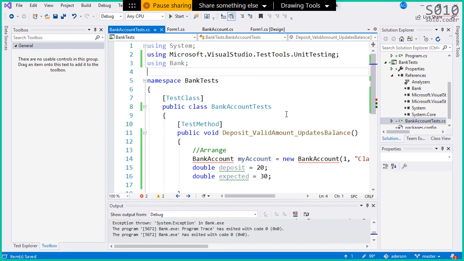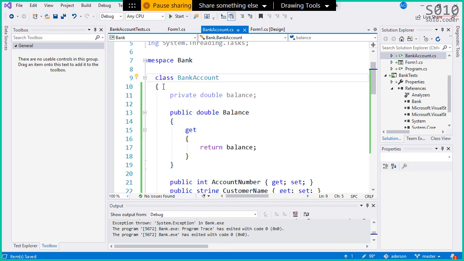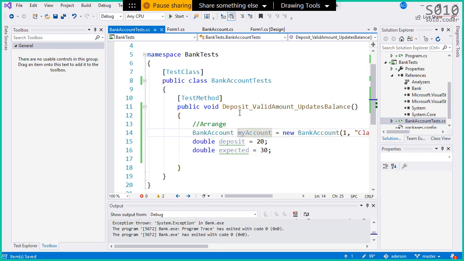Not giving an error, but not enough. What's the problem now? What's the last problem that we have to solve here? Exactly, Fabio. We have to make the bank account public. That's it. We have to go to the bank account, make this one public. With that done, we are now arranging it properly.